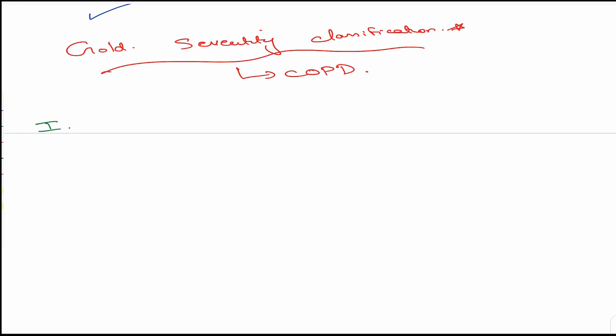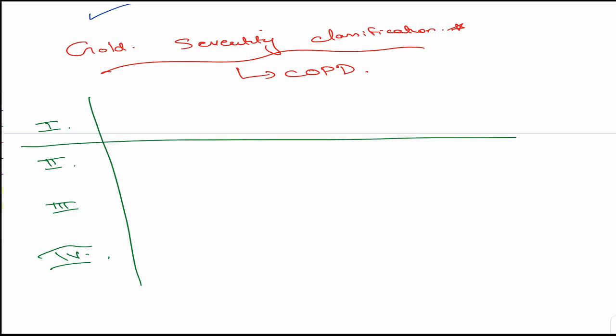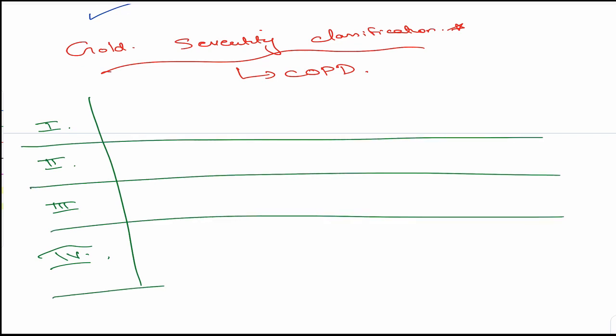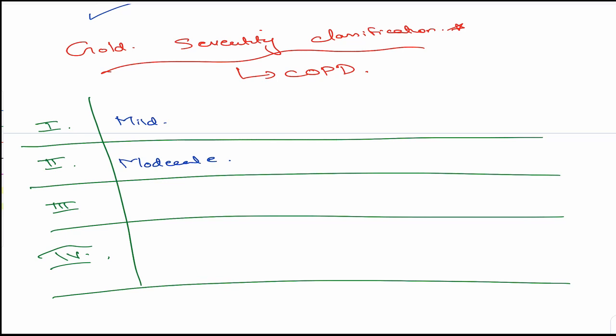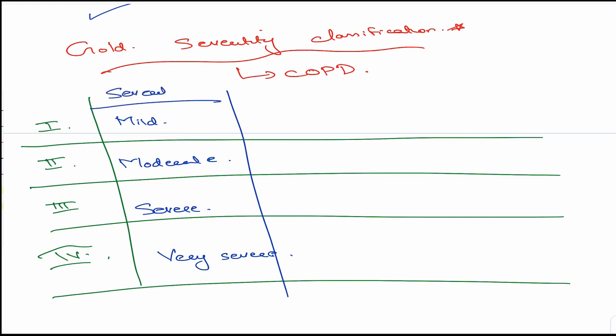But we have got a 4 stage classification. So 1, 2, 3, 4. It's very simple basically. Okay, just listen. If you can remember it, it's good. If you can't, then it's fine. So we'll just draw a few columns very quickly, and we have got mild. So 4 means we'll have mild, moderate, severe, and definitely very severe. So these are the 4 severity classification. So this is what we are looking for, the severity part. Okay, and this is the stage, GOLD stage.